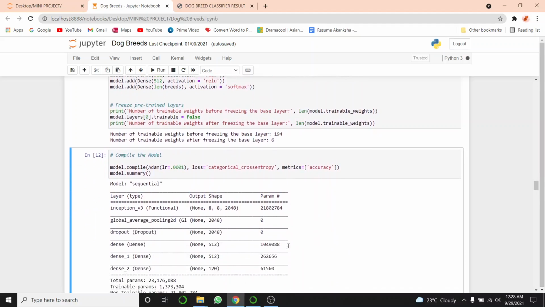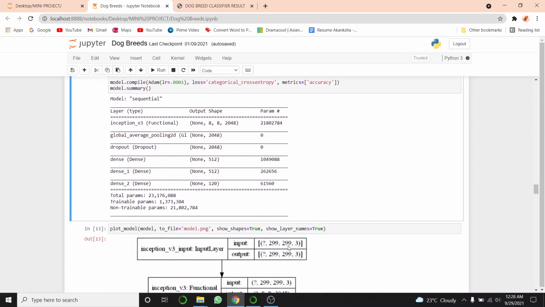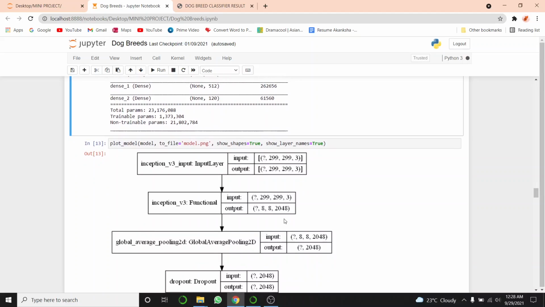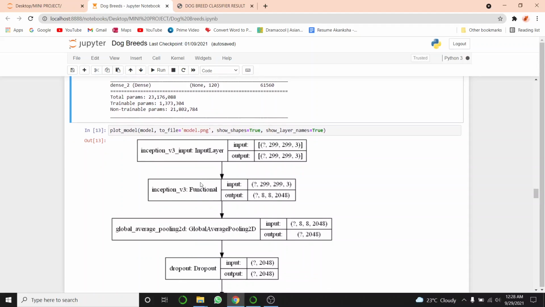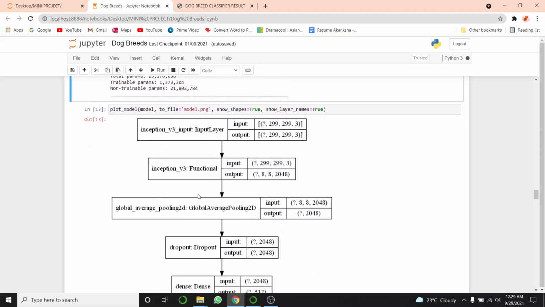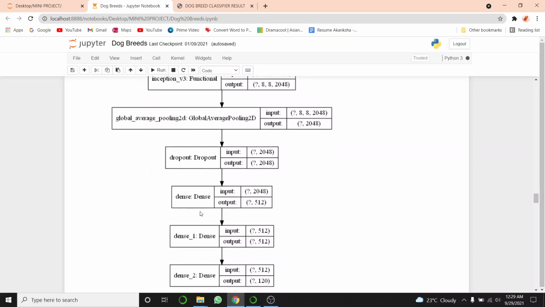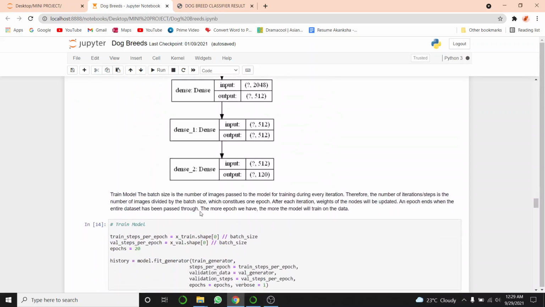This is the summary of all the layers. Then in this image, the names of layers, their input and output shapes will be displayed, as this is our first trained layer. Then global average pooling 2D, dropout and 3 dense layers.